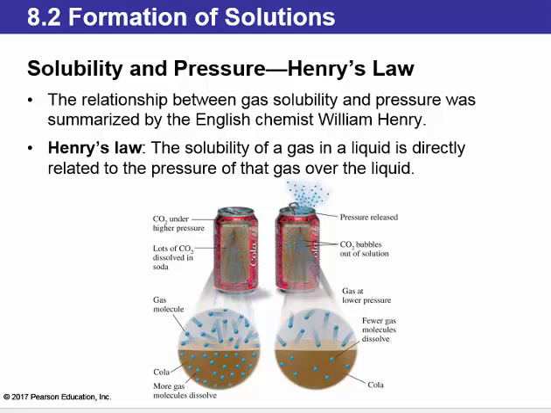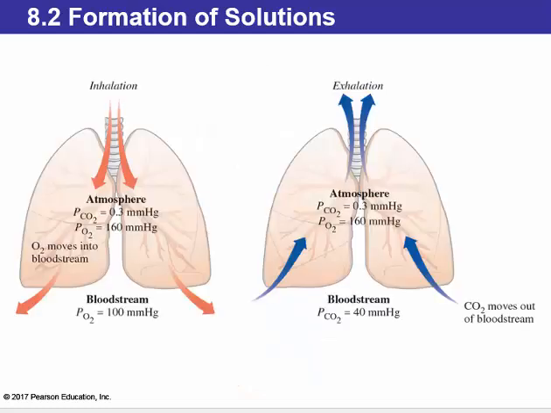Henry's law can explain the gas exchange that occurs in the lung. So we'll look at oxygen going into the bloodstream and carbon dioxide leaving the bloodstream. So when we inhale air from the atmosphere, the pressure of carbon dioxide is 0.3 millimeters of mercury, whereas the pressure of oxygen is 160 millimeters of mercury.